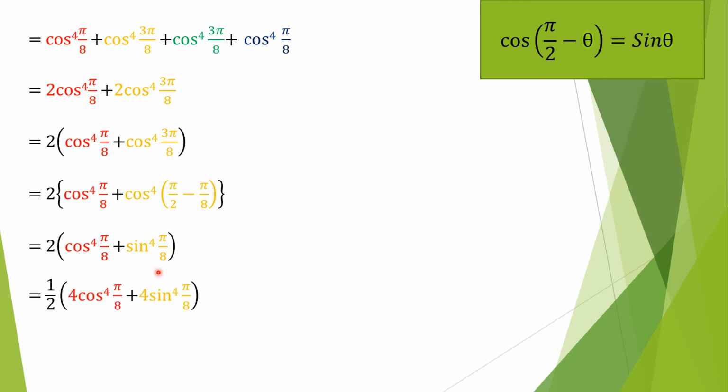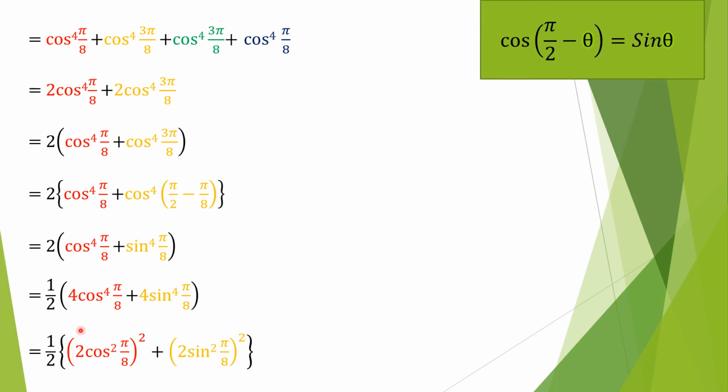Okay. Thereafter, we'll multiply here by 4, here by 4. And to balance, we'll write 1 over 2 out of bracket. After all, when you open the bracket and simplify, you will get this thing. Is this clear? Okay.